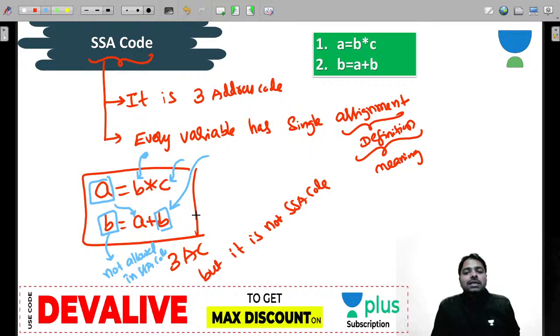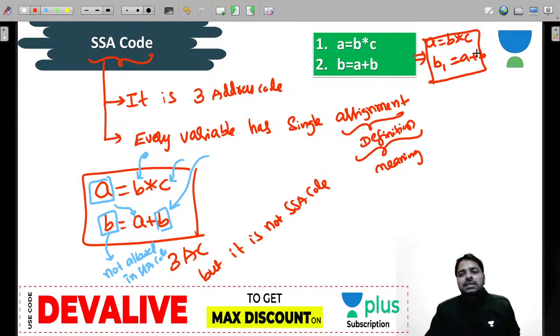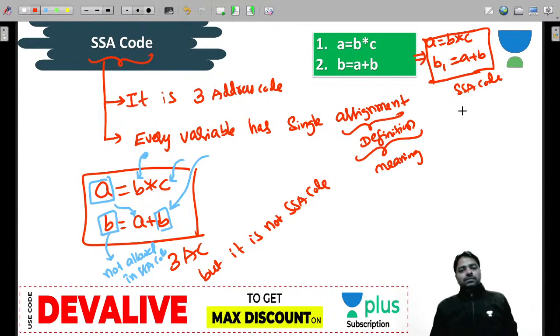Can you write an equivalent as SSA code? Yes, I can do that. How can I do that? A is equal to B star C, and A plus B I can assign to another name, B1. Then this is SSA code. You can rename the variables to convert into SSA code. Clear this point? So what is SSA code? Every variable has a single definition. B already has a meaning, so now nobody can change the meaning of that B. That is, B should never come as the left side of an assignment, LHS of an assignment, right?